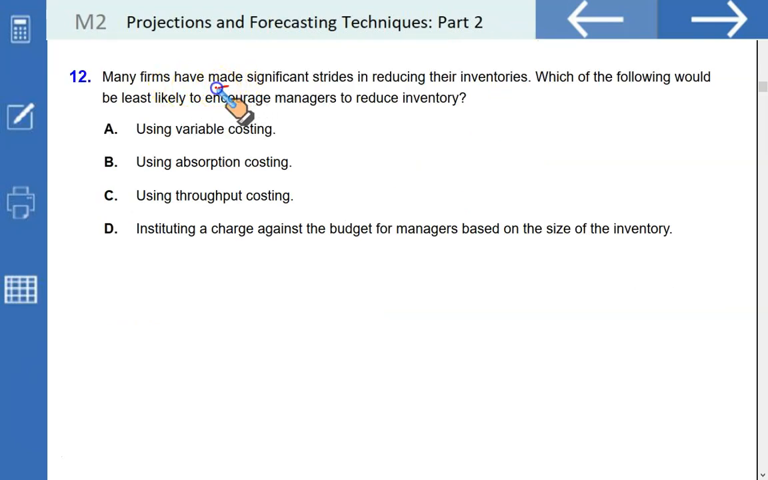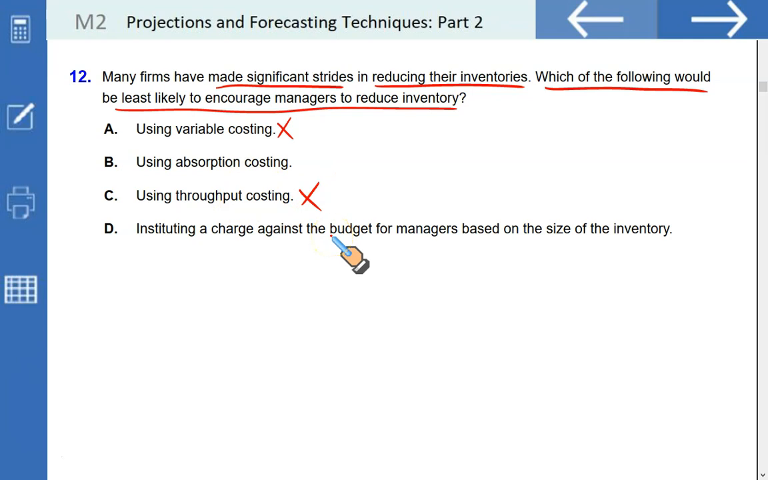Many firms have made significant strides in reducing their inventories. Which of the following would be least likely to encourage managers to reduce inventory? Using variable costing will cause you to reduce your inventory because your performance is judged on variable costing, so increasing inventory won't help. Using throughput costing, in that case you will also lower your inventory. Instituting a charge against budget for managers based on the size of inventory. If there is more inventory, there will be more charge against the manager, so the manager will tend to produce less so as to have lesser stock. Not produce less to sell less, but to produce only what he can sell, so as to minimize the inventory. That will reduce your holding cost also.